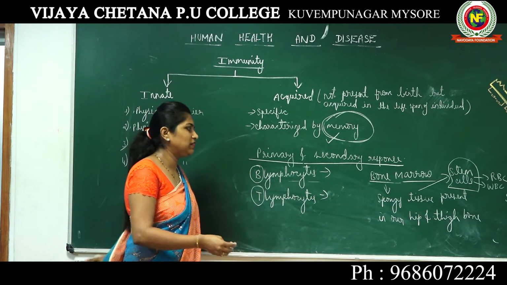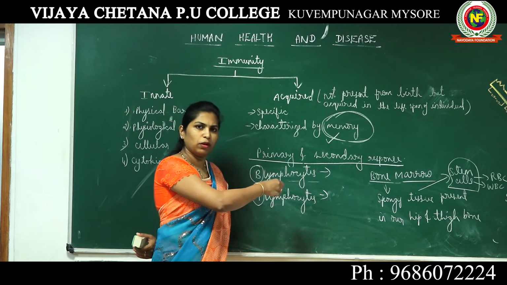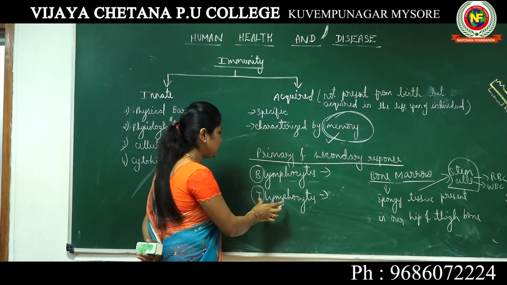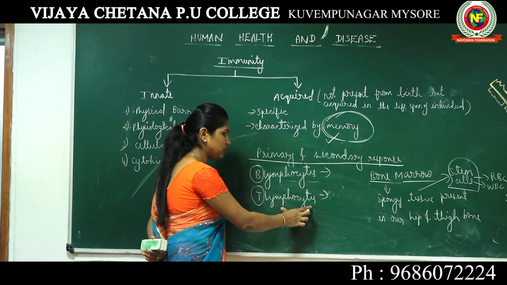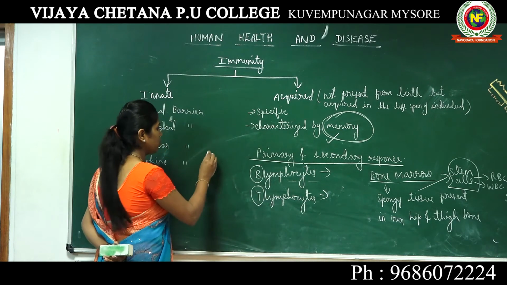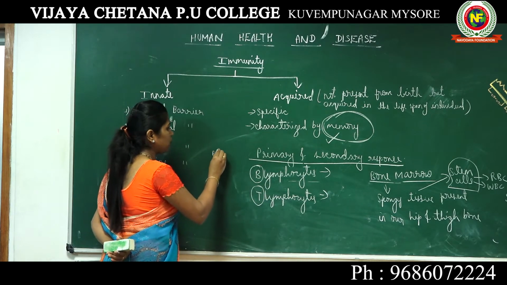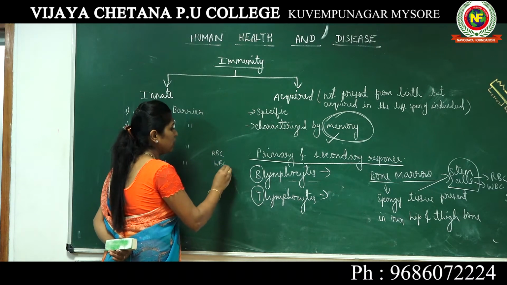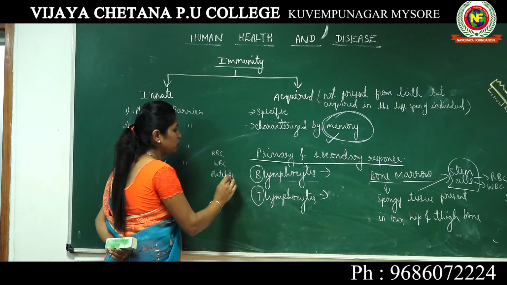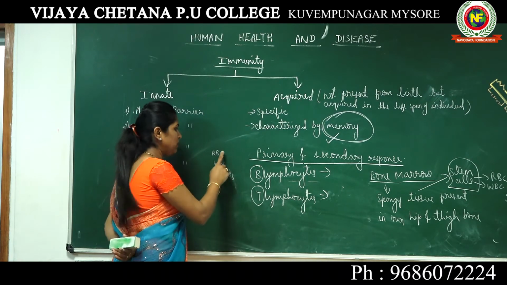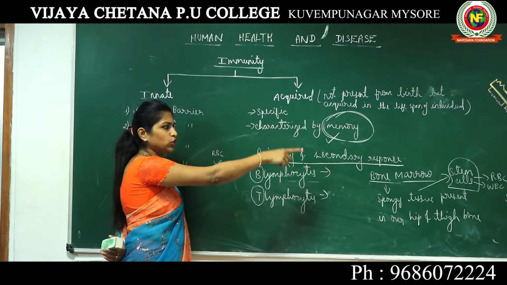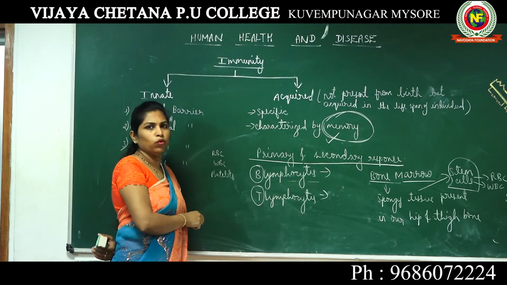So when I say lymphocytes, they are a type of WBC, so you know they are produced in bone marrow. When I say T lymphocytes, again they are a type of WBC, and they are also produced from bone marrow. RBCs, WBCs and platelets are all produced in bone marrow, the tissue present inside our bone.